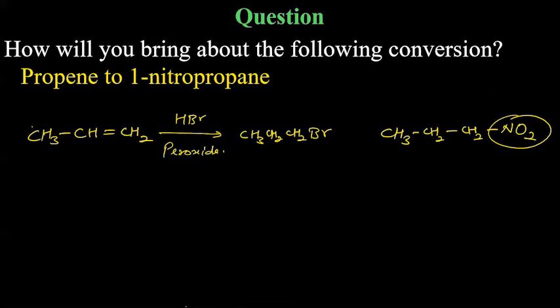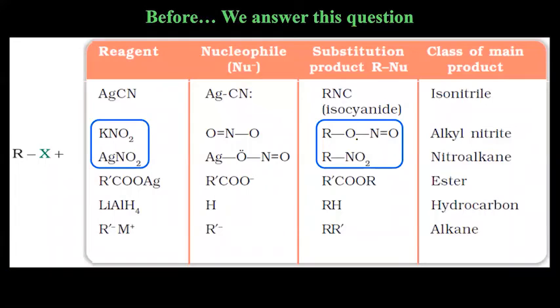Now for this conversion, I will show you a table which I asked you to memorize. That's this one. For the reaction of haloalkanes, if you want to replace this X by NO2 group, there are two ways. Either you react with KNO2 or AgNO2.